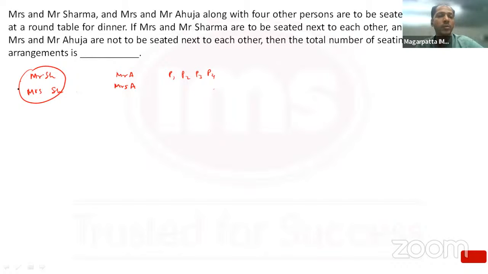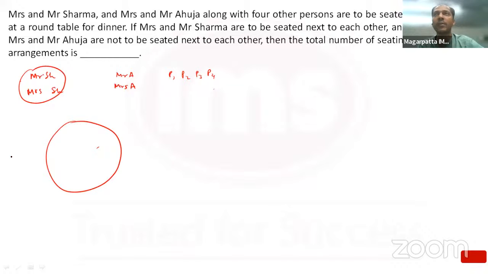Okay. So Mr. and Mrs. Ahuja don't want to sit next to each other. But Mr. and Mrs. Sharma would definitely want to sit next to each other. And this is a case of circular arrangement. Okay, so how do we deal with this?